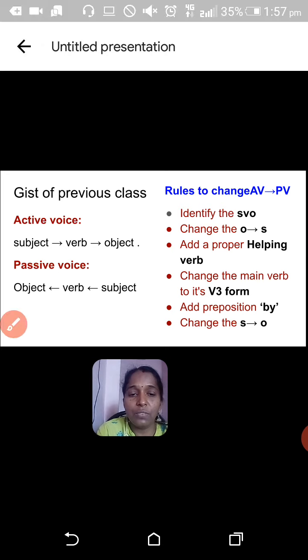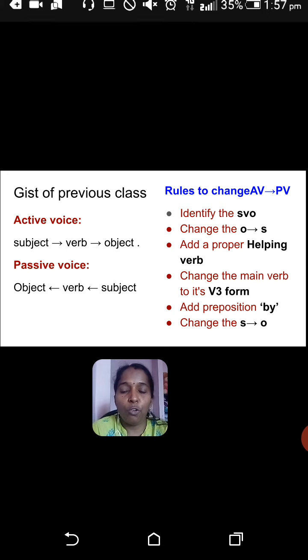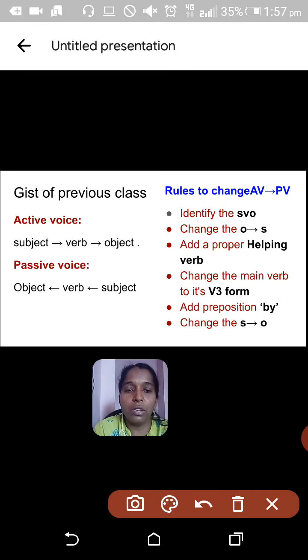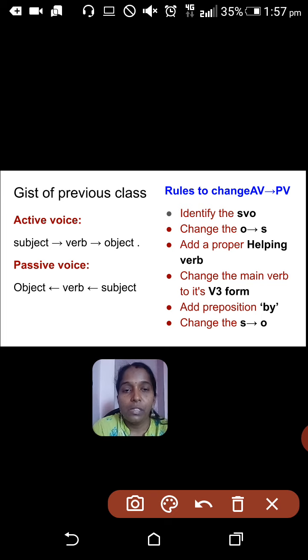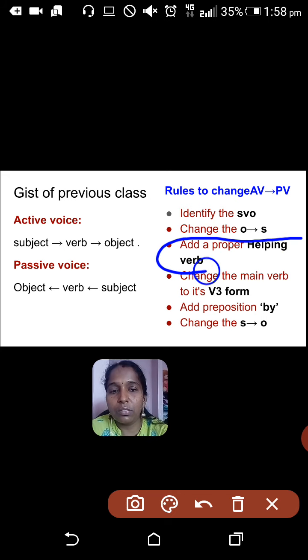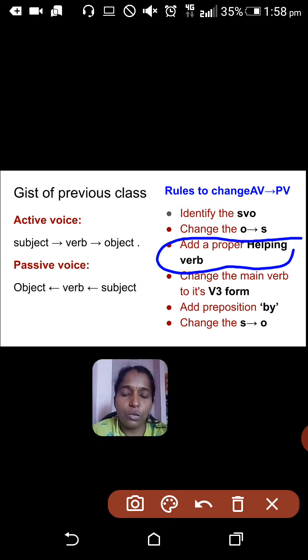So in this video, what we are going to learn mainly in this video, I am going to tell you now. So among these 6 rules, we are going to learn 2 main rules in this video. Okay, first rule is add a proper helping verb based on tense. I am going to explain you tense wise this rule. Okay, the next is change the subject to object.